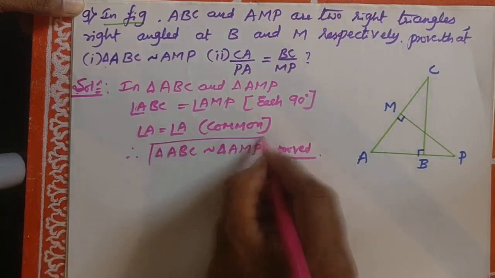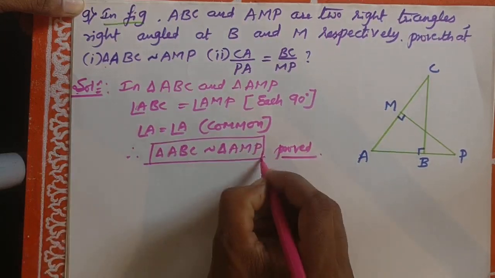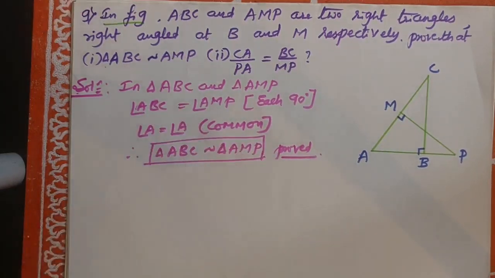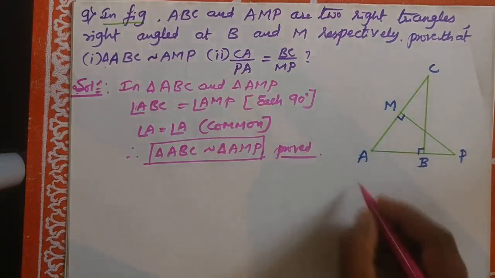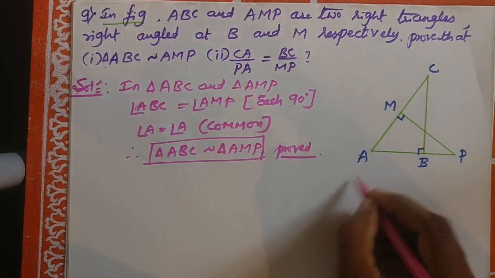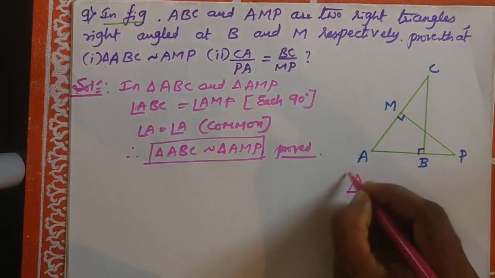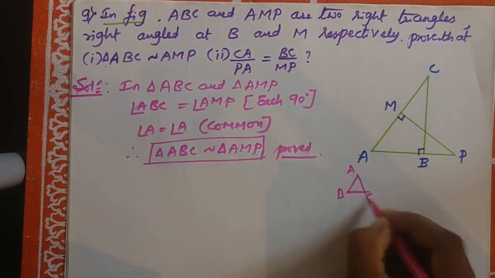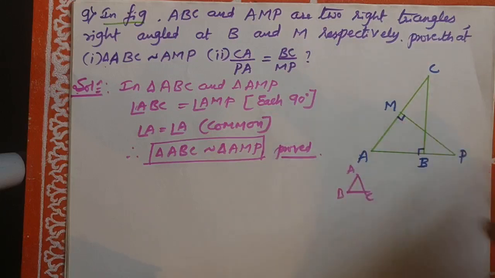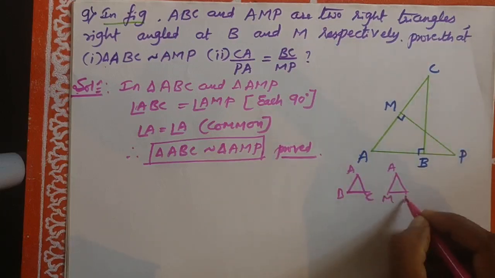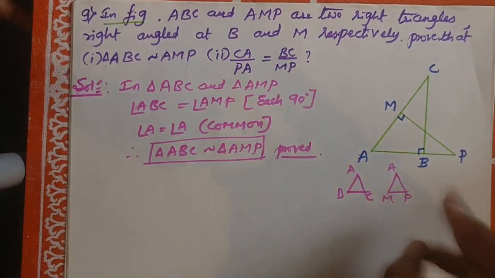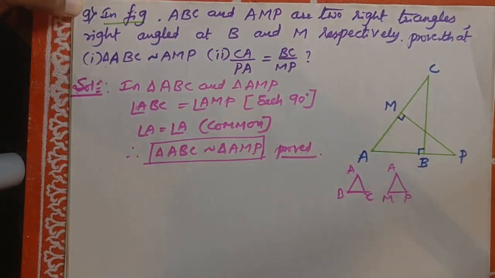Okay, now the second one. Look at the figures. I will draw two triangles, ABC and another triangle AMP. Now let us see the corresponding ratios.